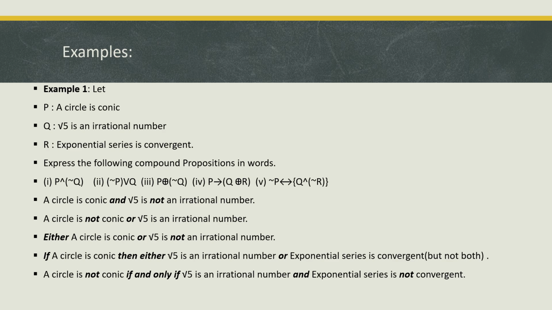P tends to Q XOR R implies if a circle is conic, then either root 5 is an irrational number or the exponential series is convergent, but not both. The last and final one, negation of P if and only if Q and negation of R means a circle is not conic if and only if root 5 is an irrational number and the exponential series is not convergent.